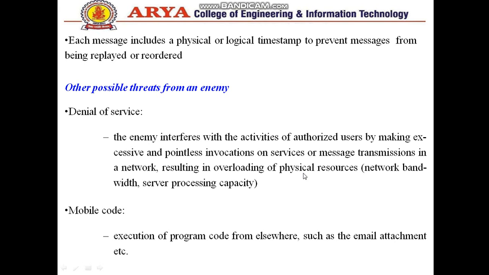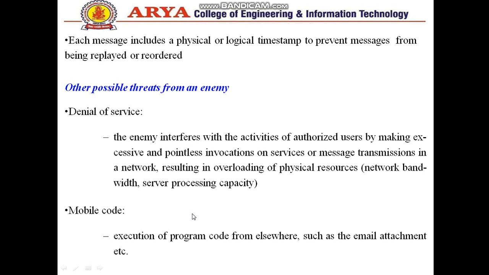Other possible threats from the enemy, that is denial of service. As we have seen in computer networks also, the enemy interferes with the activity of authorized users by making excessive and pointless invocations of services or message transmissions in the network, resulting in overloading of physical resources.